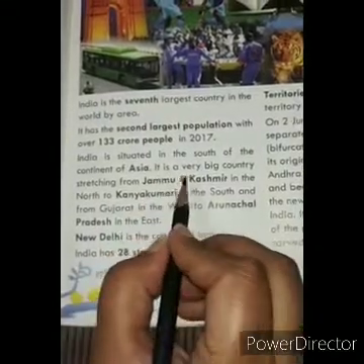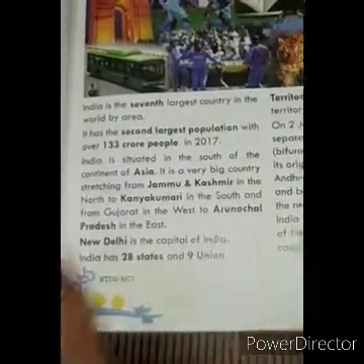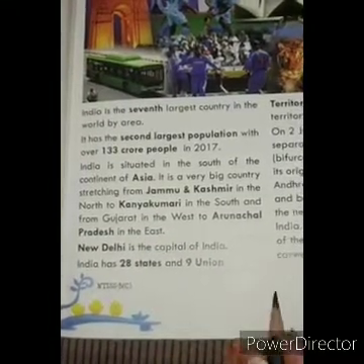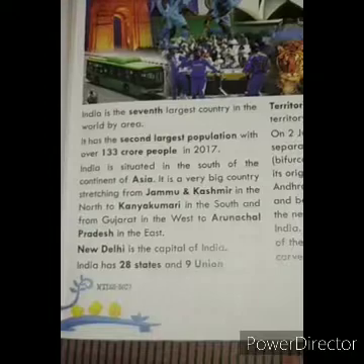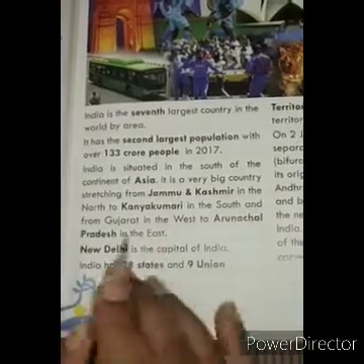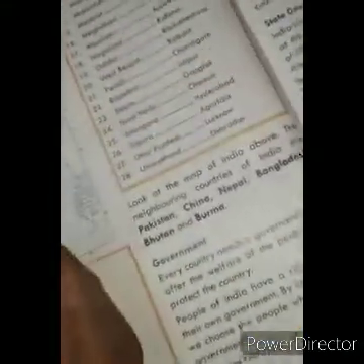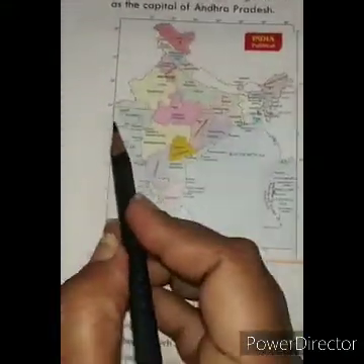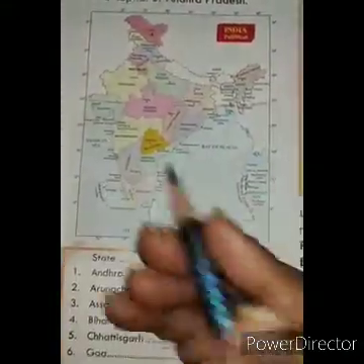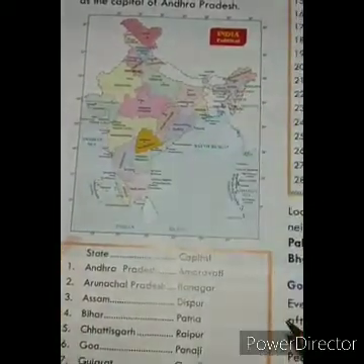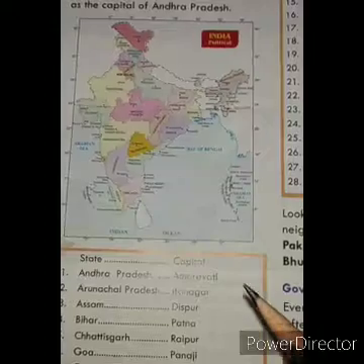Our country India is a very big country that starts from Jammu and Kashmir in the north and it ends in Kanyakumari in the south. Gujarat is there at the western border of India. See this map of your book. We can see Gujarat here and it is ending here in Arunachal Pradesh in the east.